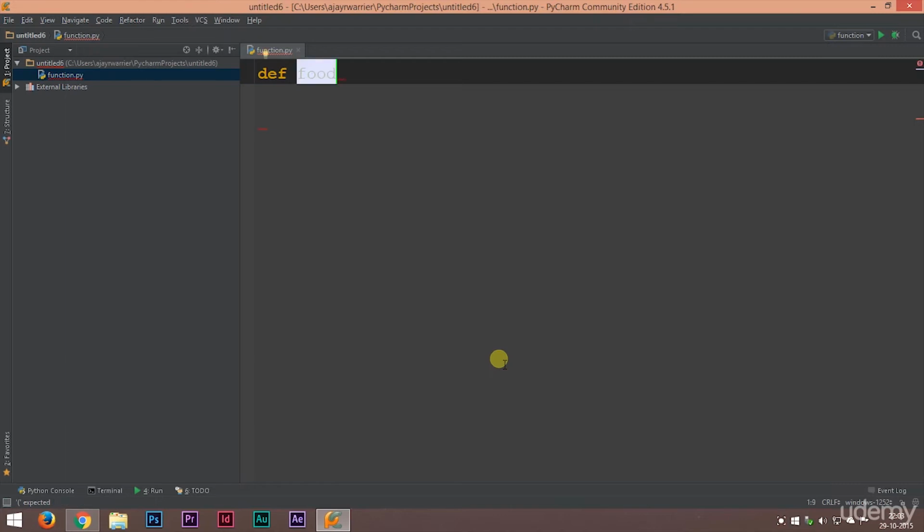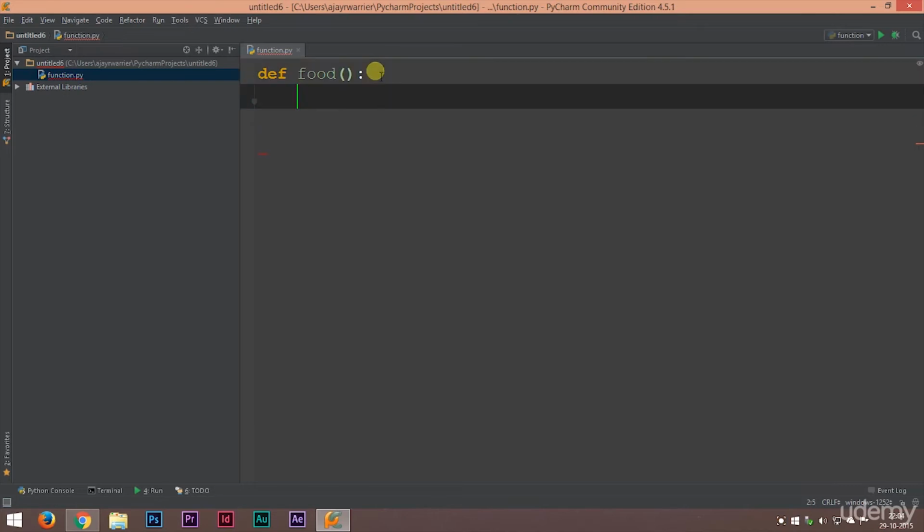That will be food. So function name is going to be food and a full colon. Our function name is going to be food because why not? An empty parenthesis, that means we will not be using any variables in this function.